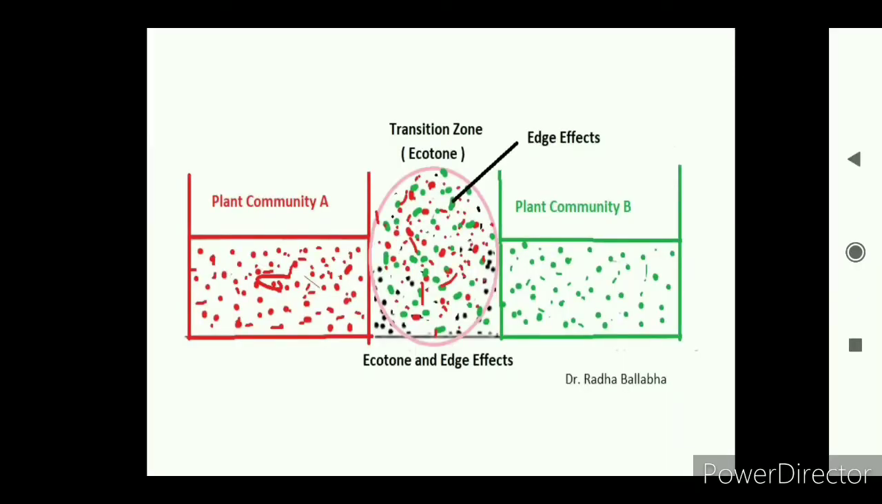Now, with the help of this diagram, we will try to understand the edge effect. In this diagram, two plant communities are shown, plant community A and plant community B. The transition zone between these two communities is known as the ecotone, as I discussed earlier in this video. Now, plant community A and plant community B have less species richness as compared to the ecotone.